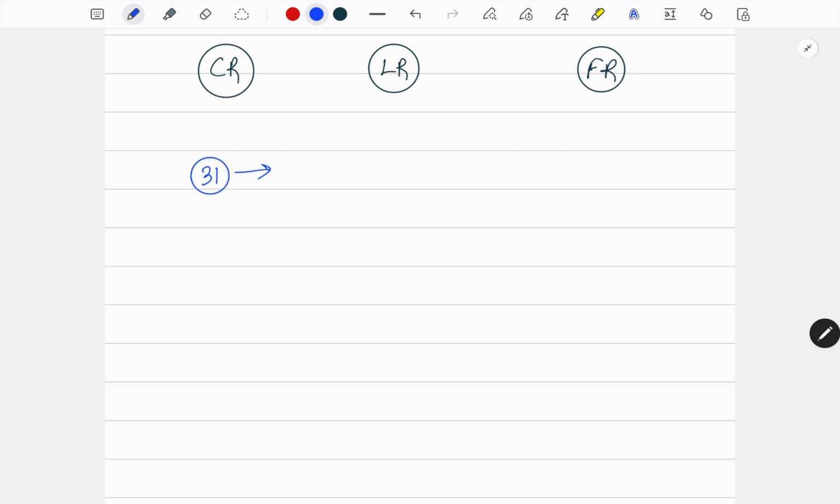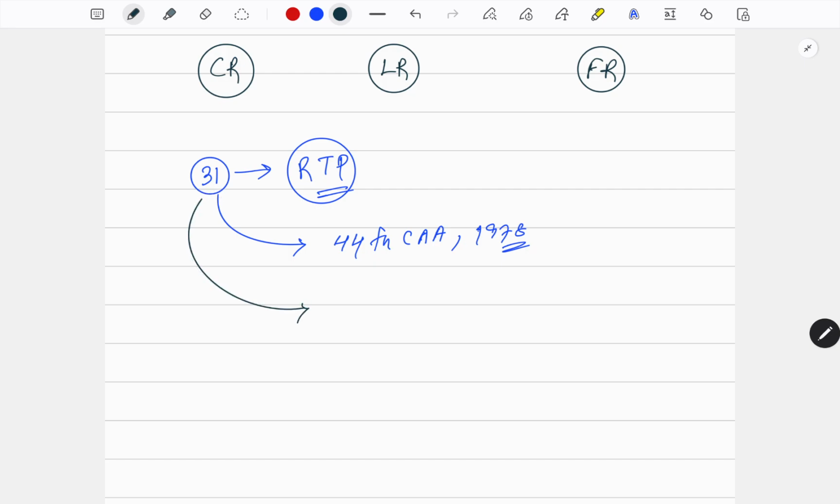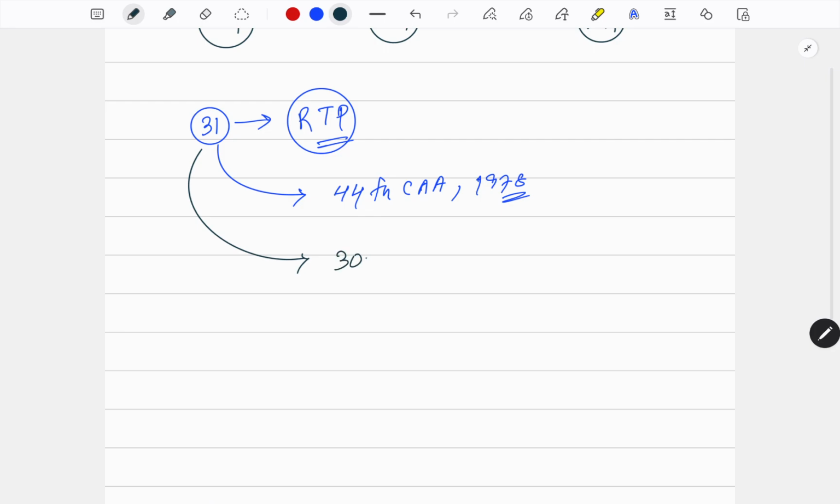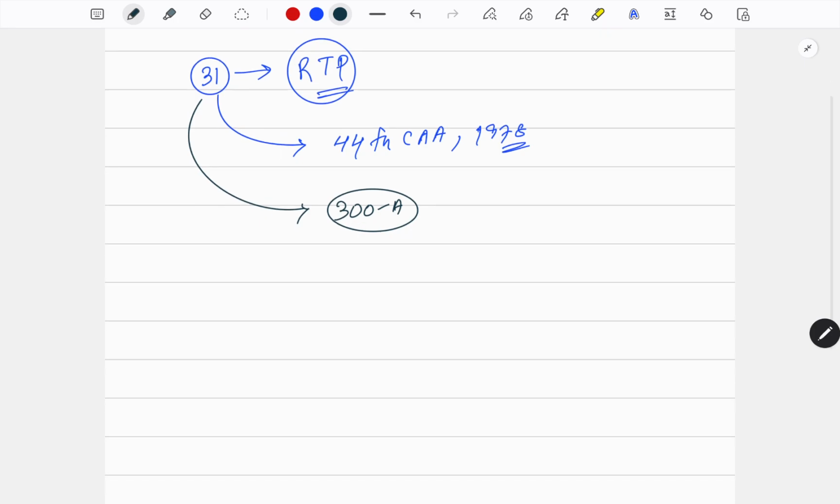If I ask you what is there in Article 31, you will tell me, sir, it is the right to property. Right to property was there in Article 31, but it is no longer there because it has been deleted by the 44th Constitutional Amendment Act, 1978. It has also been asked many times in WBCS and other central exams. Its present position is Article 300A.